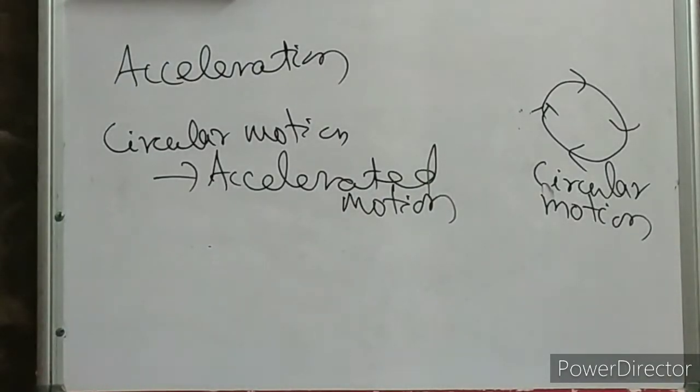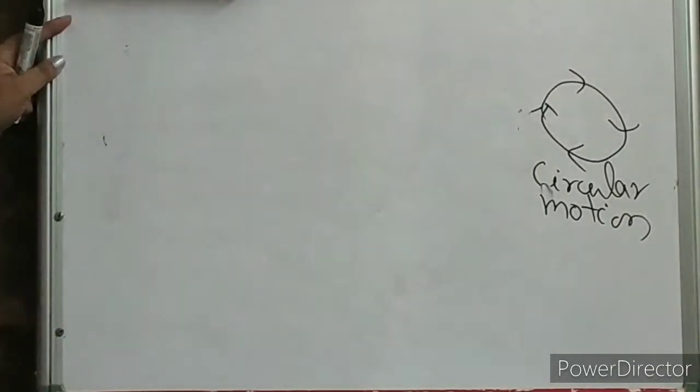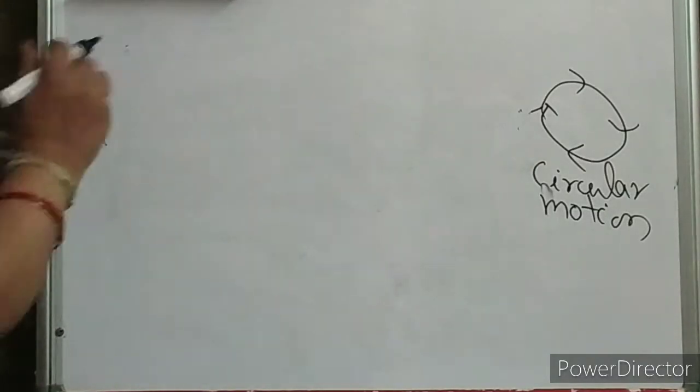Now tell me, if it is accelerated motion, that means there has to be some force, because a force is required to produce this circular motion. What is that force called? This force is nothing but centripetal force or center seeking force.